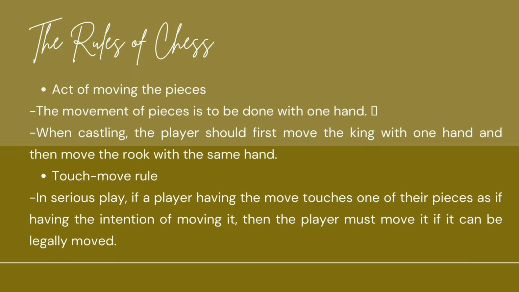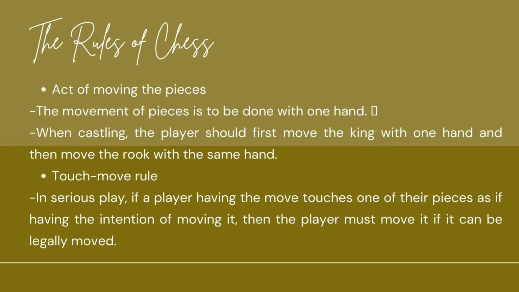The rules of chess. First, the act of moving the pieces. The movement of pieces is to be done with one hand. So, in chess, the required hand when we move the pieces is only one hand. When castling, the player should first move the king with one hand and then move the rook with the same hand.